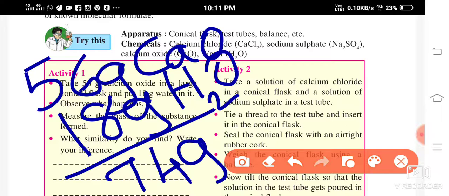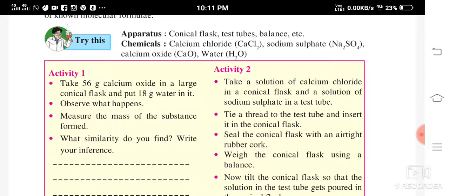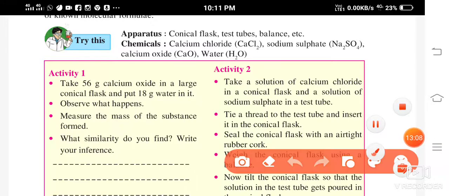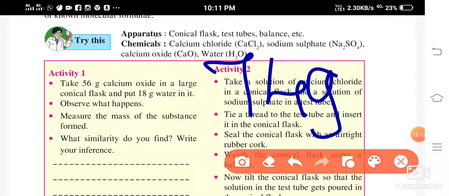So the substances which had taken part, that is 74 grams. Now measure the mass of the substance formed. Naturally, the mass of that substance is also going to be 74 grams. So what similarity do you find?